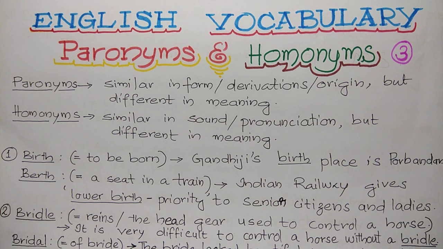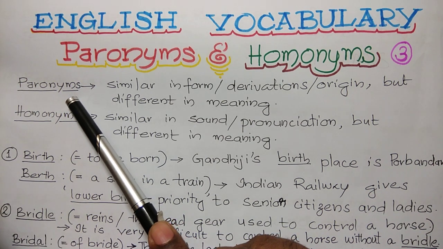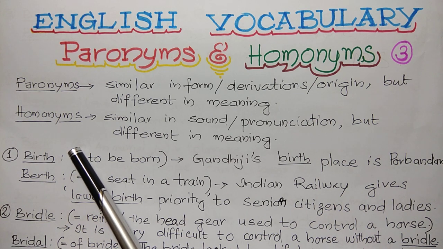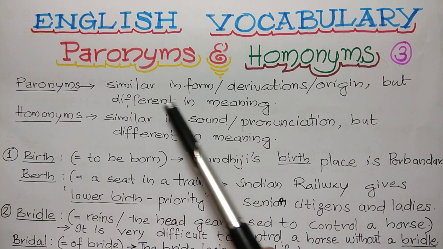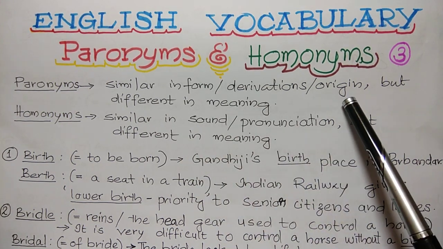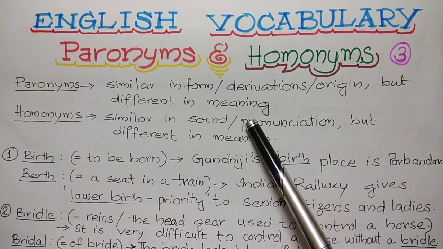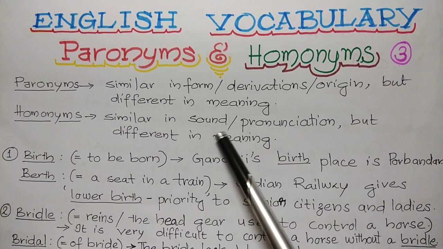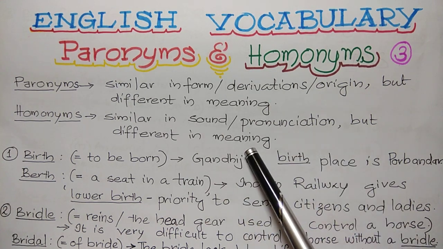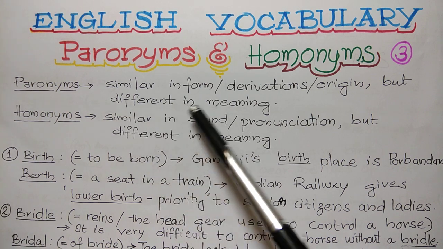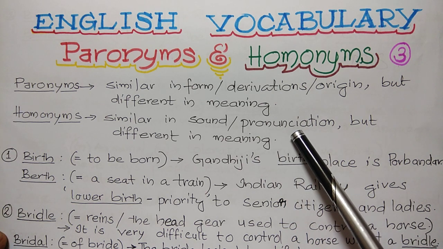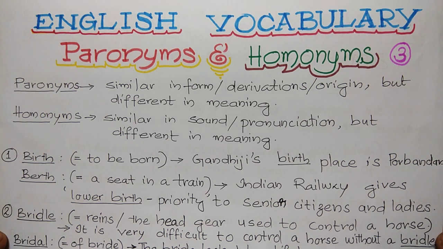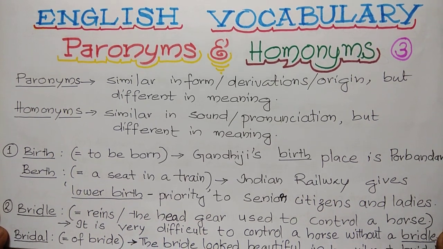English vocabulary, paronyms and homonyms. It's the third part. In the first part, we had seen the difference between a paronym and a homonym. Paronyms means similar in form, derivation or origin, but different in meaning. But homonyms are similar in sound or pronunciation, but different in meaning. So such kind of words are called paronyms or homonyms.